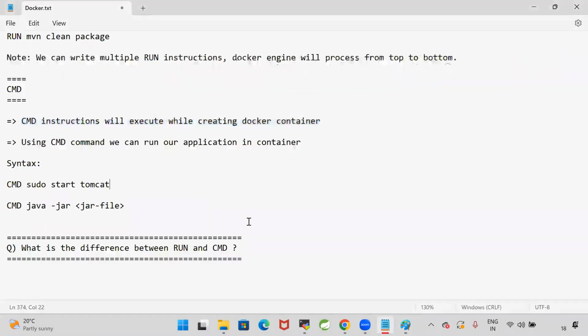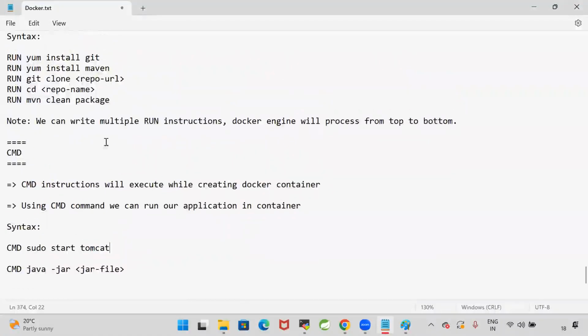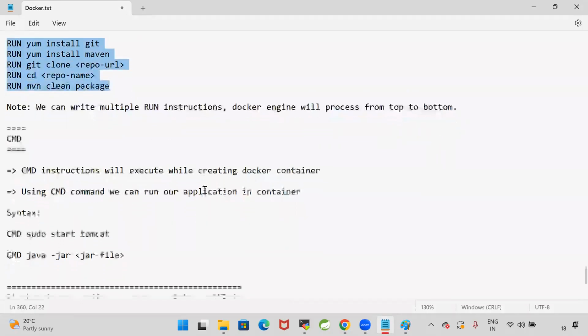Okay, guys. Now here in a Docker file, we can write multiple run instructions. Docker engine will process from top to bottom. All the run instructions will be executed. Whereas